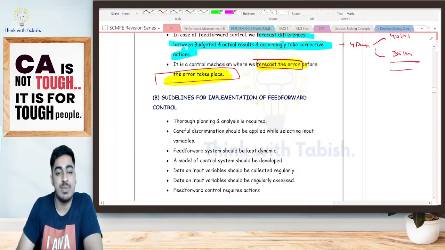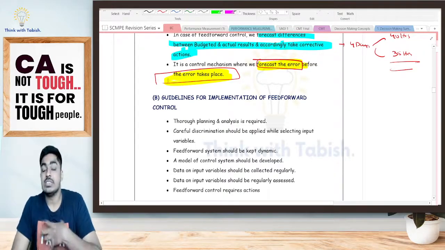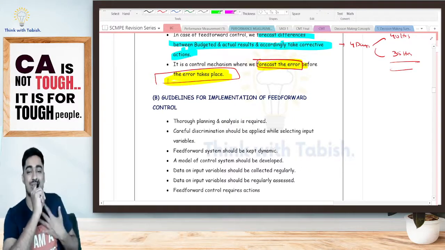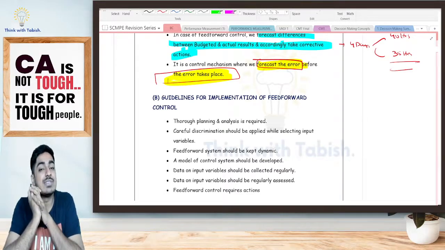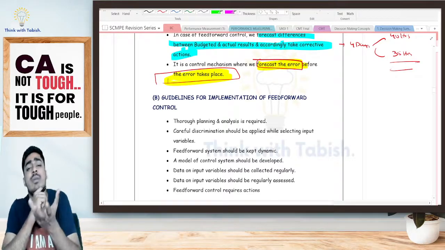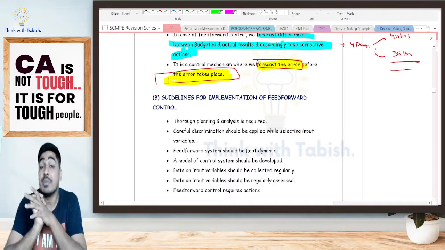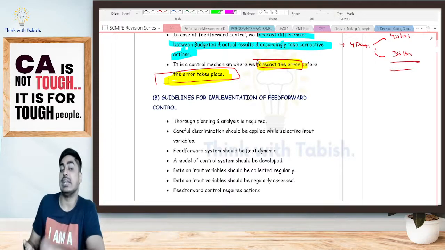Now, guidelines for implementation of feed forward control. Keep in mind, students, feed forward is more dynamic. Feedback: by the end of the period, I have realized. Now look at this. You've set a target telling, okay, 300 hours I'm going to study. By the end of the period, automatically you'll get to know you have not studied. So based on that, automatically you can take corrective action. But feed forward, even before that happens, you have to anticipate and act. It is slightly more difficult.